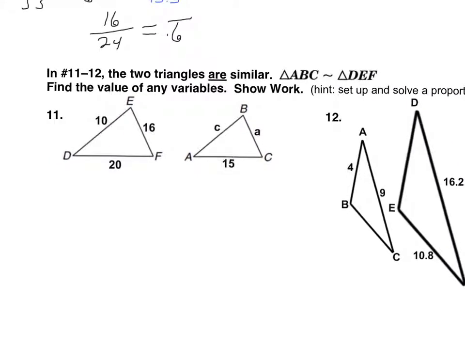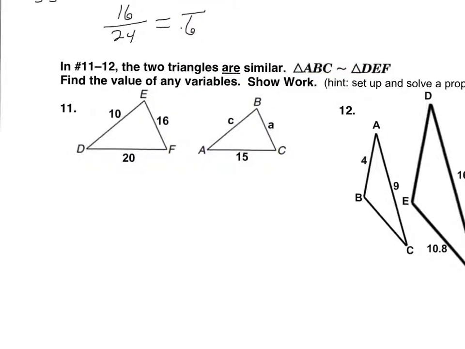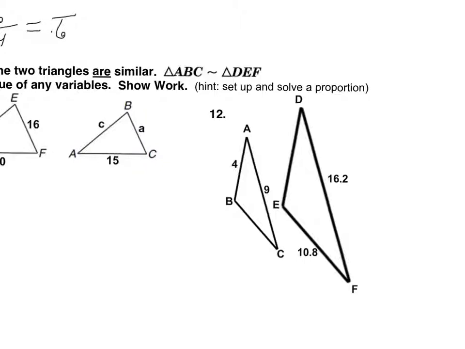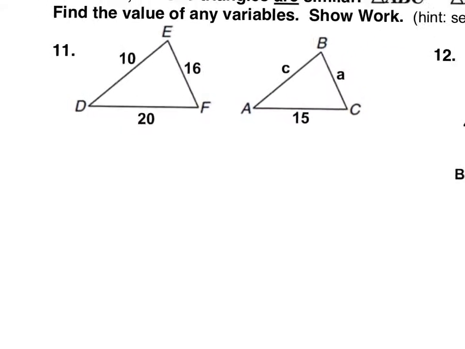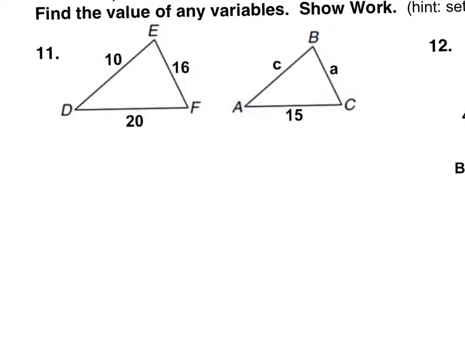Now, in numbers 11 and 12, we're being told the triangles are similar. So we don't have to prove whether they are or not. This is telling us ABC is similar to DEF. All right. So find the value of any variable, show work, and here's basically what we're going to do. As the hint says, set up and solve a proportion. So number 11, can you find one pair of sides that correspond together where we know both? Well, this 20 and this 15, they go together, they correspond, and we know both.